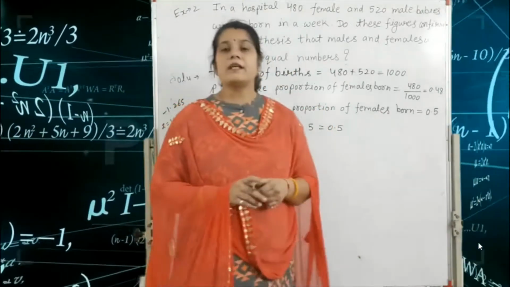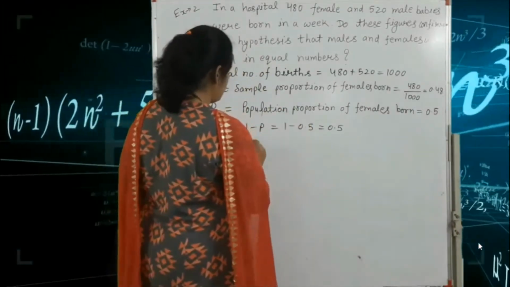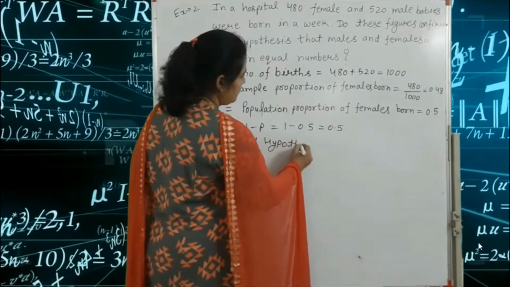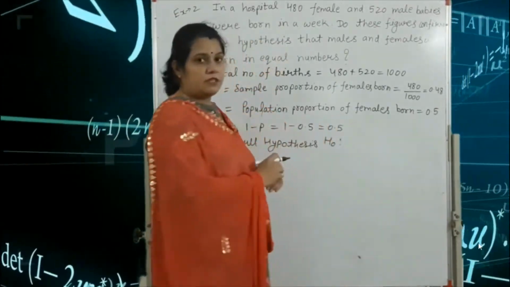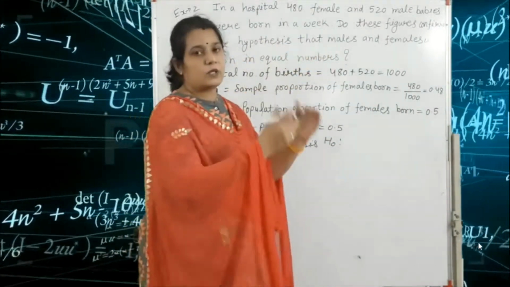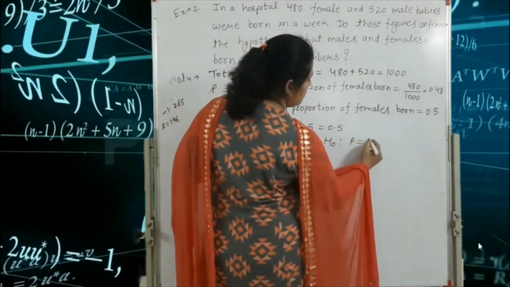First we write the null hypothesis. The null hypothesis, H naught, is that male and female babies were born in equal numbers. That means P is equal to P naught.